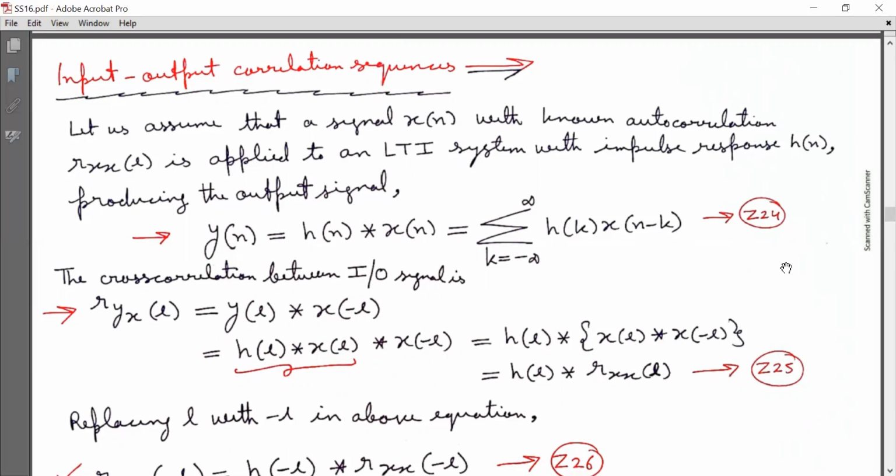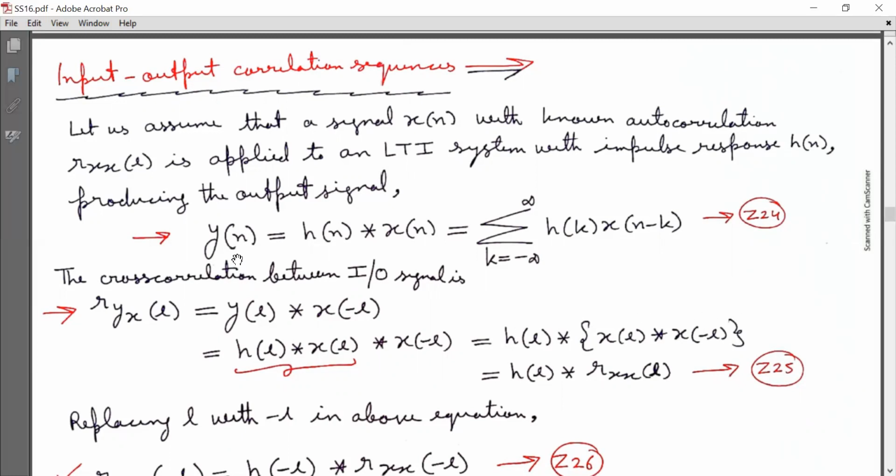And now I can express it in convolution sum as y[n] is equal to summation k running from minus infinity to infinity h[k] x[n-k]. That is equation Z24. The cross correlation between input and output signal is R subscript YX[l] is equal to y[l] linearly convolved with x[-l].